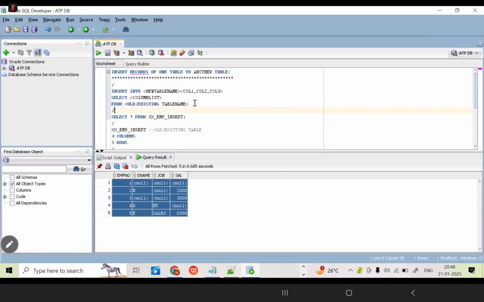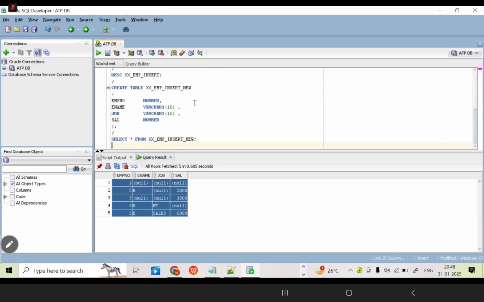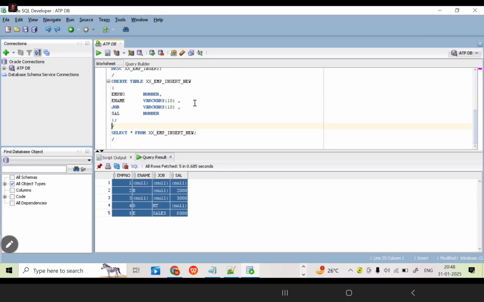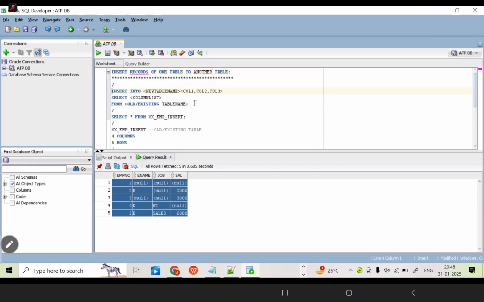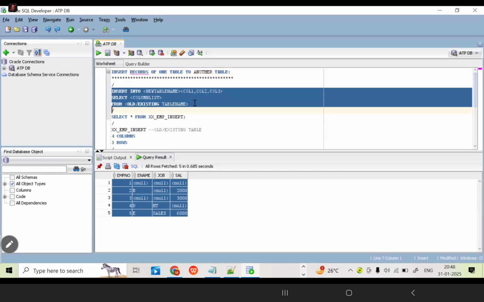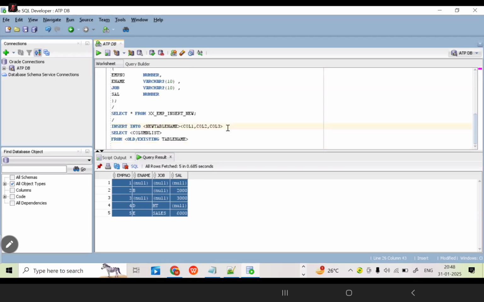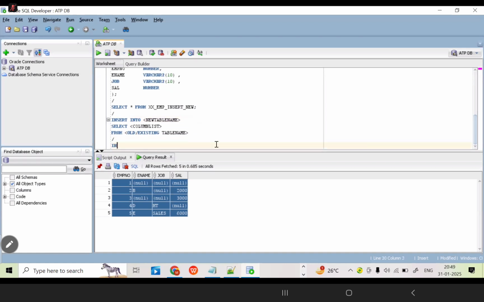What is the syntax? Now you can see it here carefully. I am going to copy the syntax and paste it here. Instead of this, we can remove this. Later I can explain the syntax also. First we need to go this. Now I am going to write the command on insert as it is.